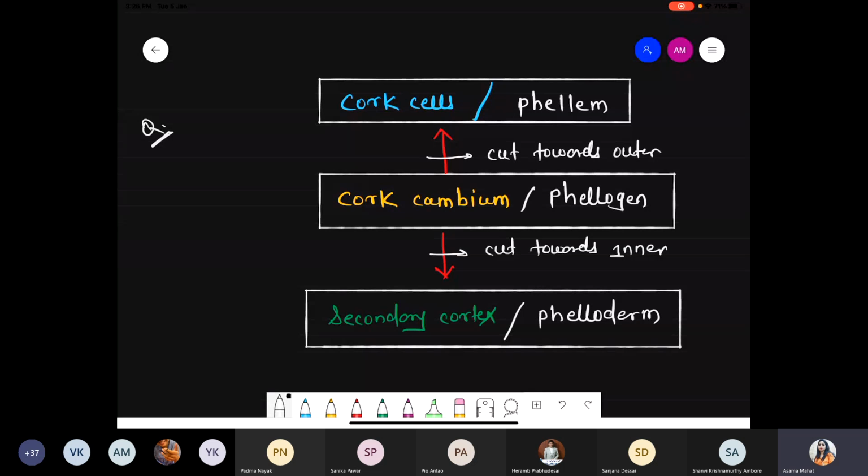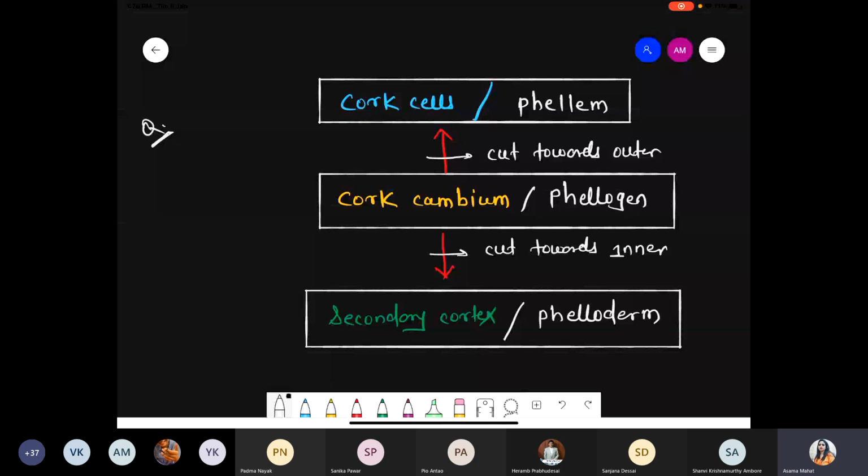Cork cambium is called the phellogen. Cork cambium goes toward the outer direction and forms cork cells called the phellem. Cork cambium goes toward the inner direction and forms the secondary cortex called the phelloderm.